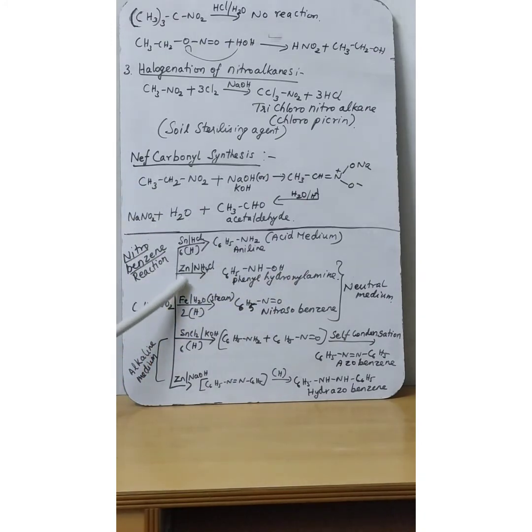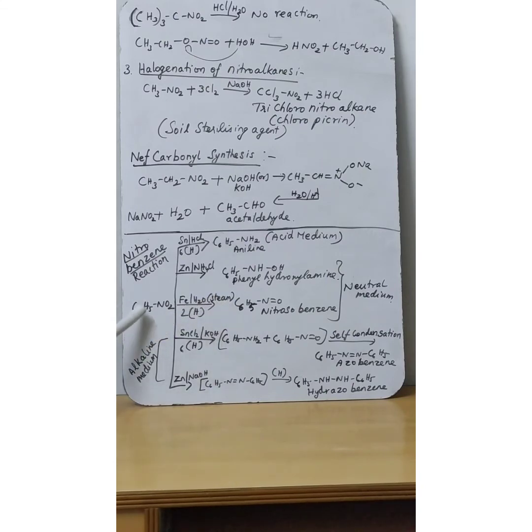In the presence of zinc and ammonium chloride, nitrobenzene will undergo reduction. It will give phenyl hydroxylamine. Next one, nitrobenzene will undergo reduction in the presence of iron and steam.